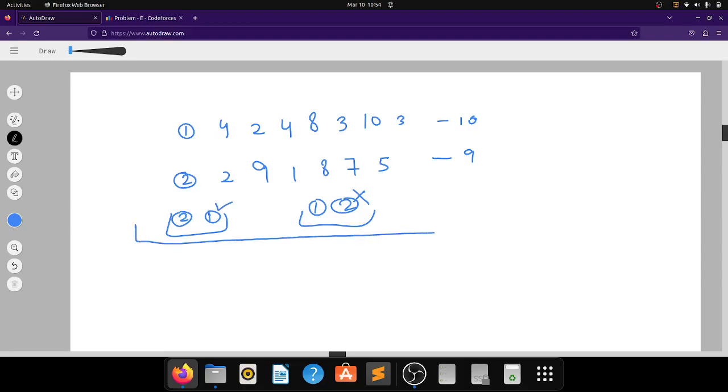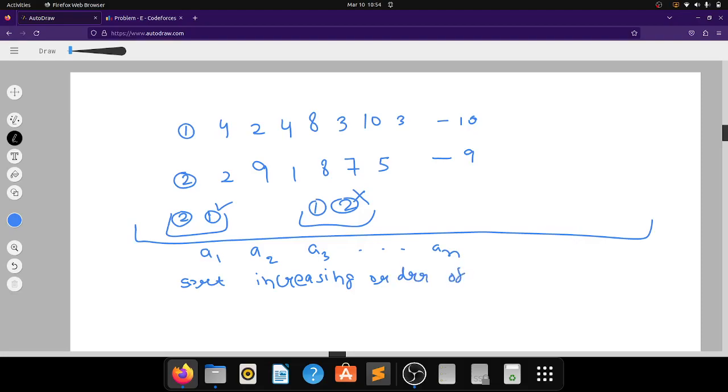So one thing we can observe here is that we can sort the albums in increasing order of their maximum value of coolness of their tracks.